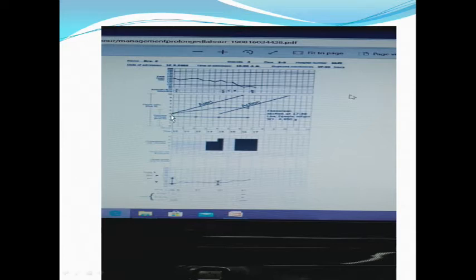As you see, the dilatation is going towards the alert line. The progress of labor is slow, but it's not stopped. In 5 hours, it is only 2 centimeter dilatation, whereas we know that it should be 1 centimeter per hour in primary and 1.5 centimeter in multi. So according to 4 hours, it should be at least 8 centimeter. So it is not there. So it goes in the alert line.